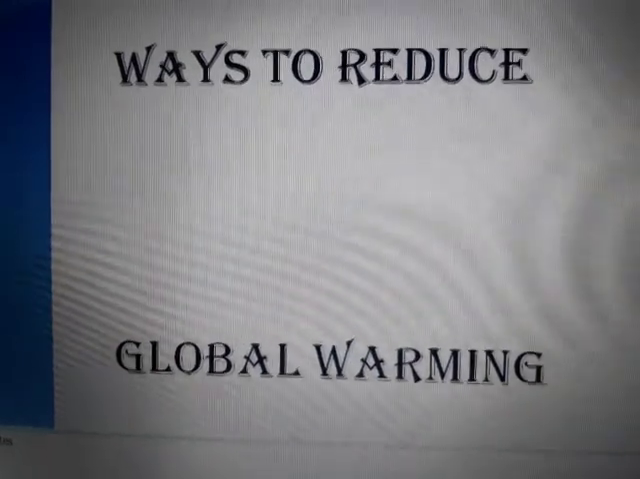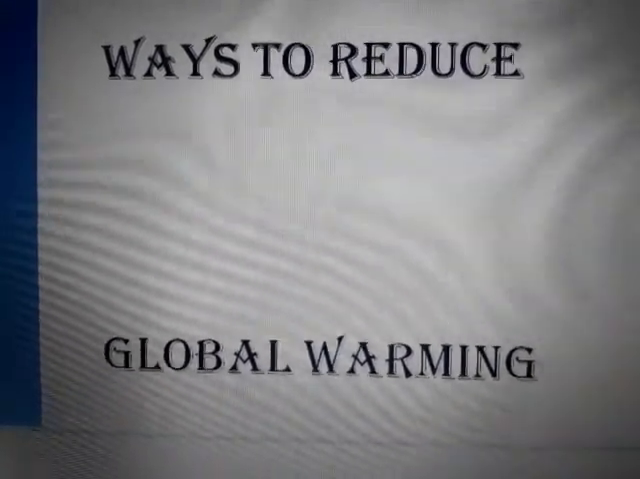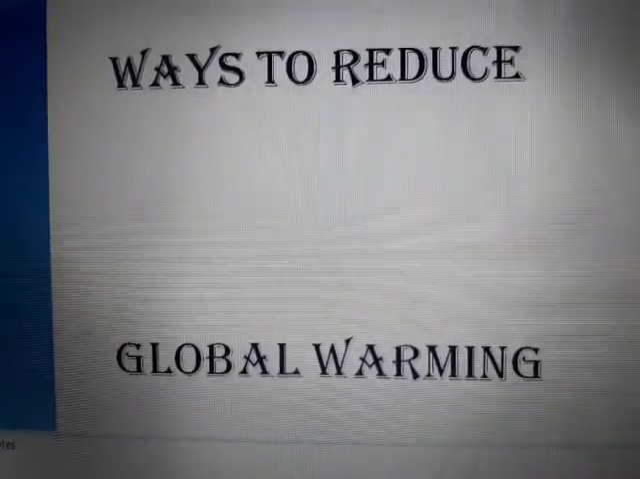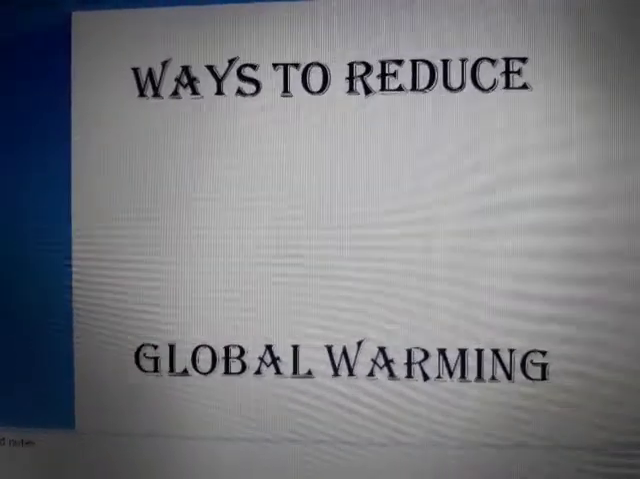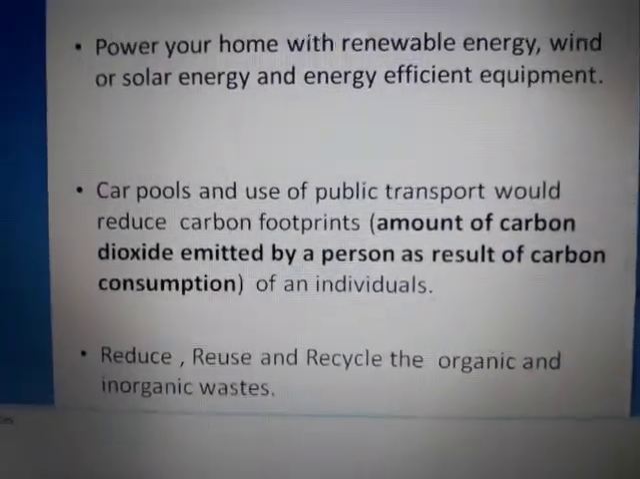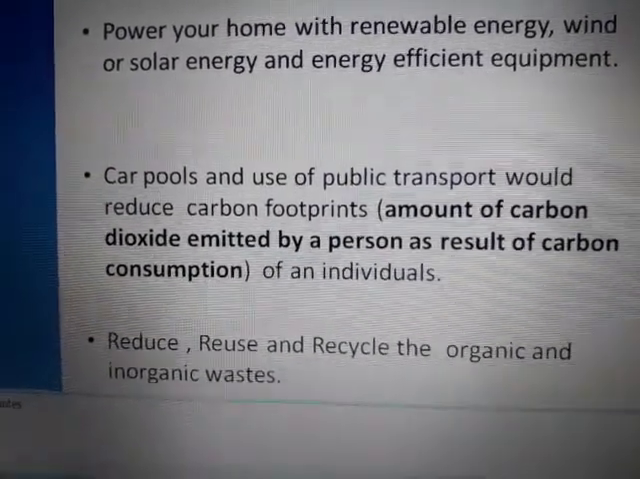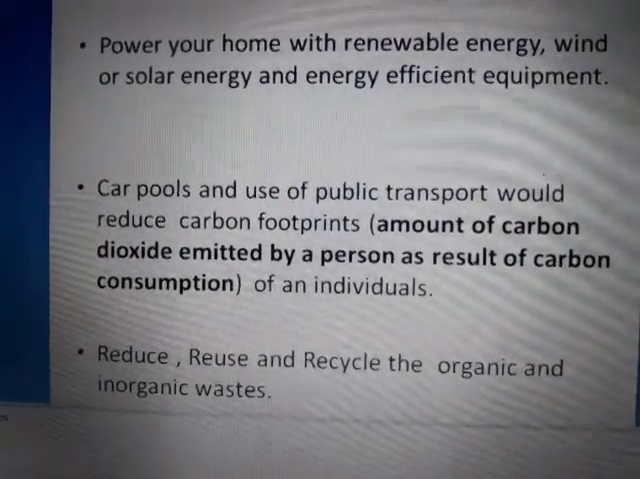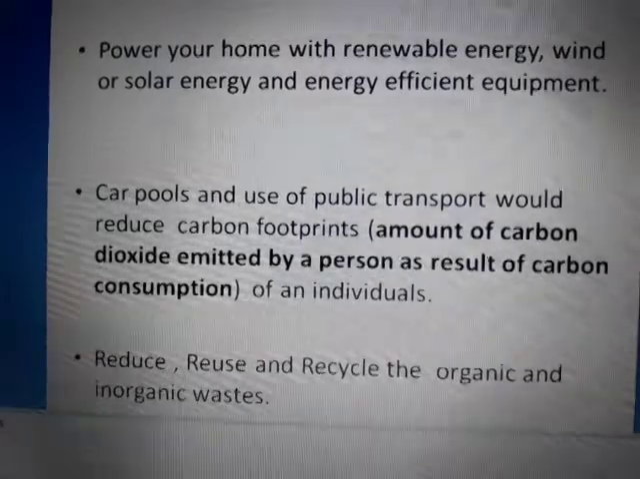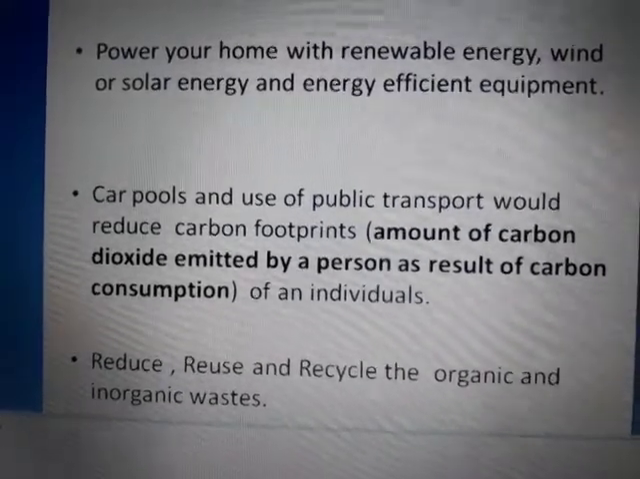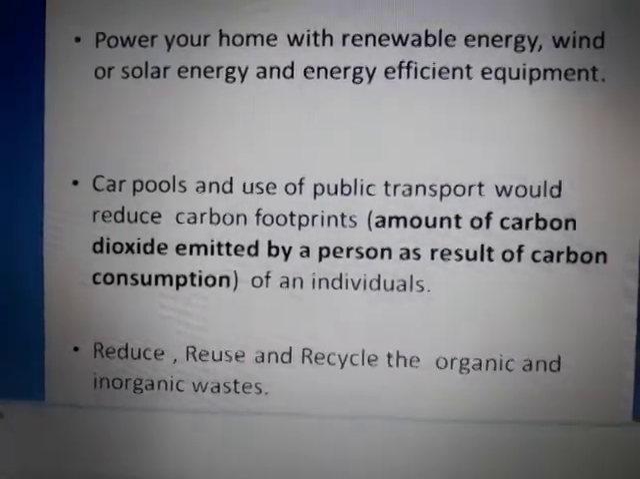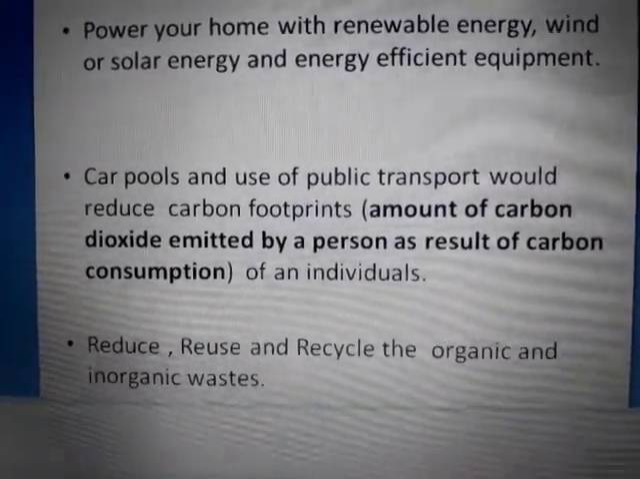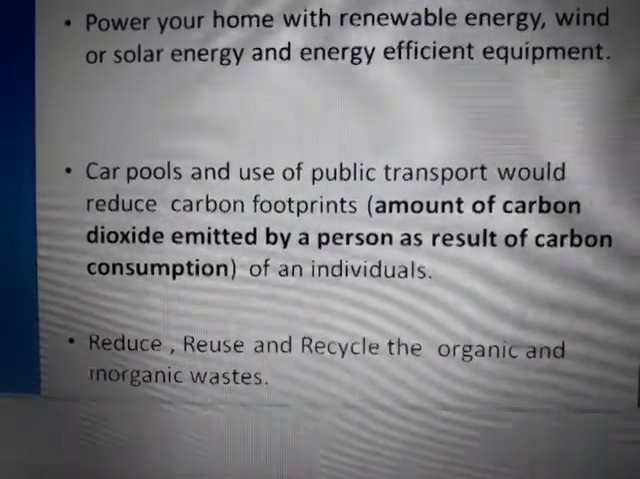Let us understand some ways to reduce global warming. What are the various steps that we can take to reduce global warming? Here are some ways: power your home with renewable energy, wind or solar energy, and we can also use energy efficient equipment. Carpools and use of public transport would reduce carbon footprints.